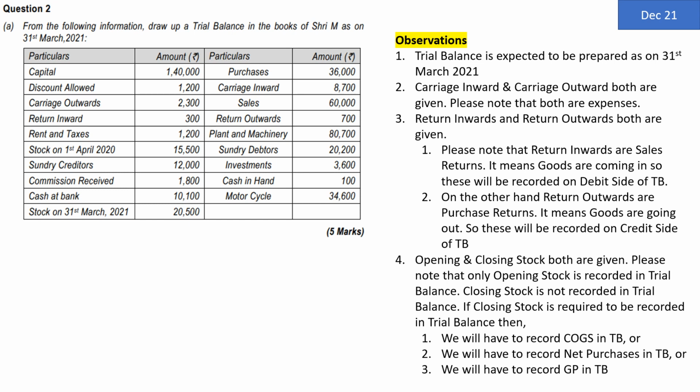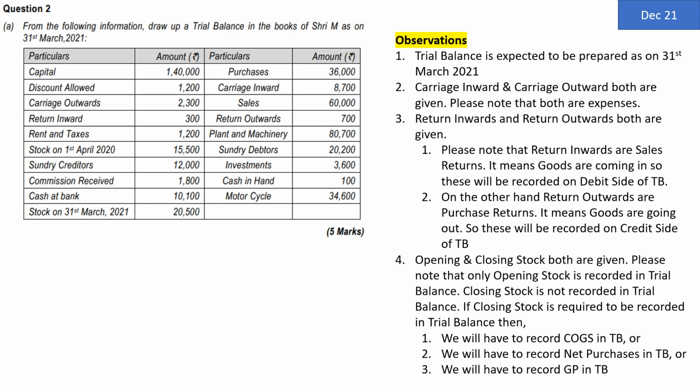If closing stock is required to be recorded in trial balance, then we will have to record COGS, that is cost of goods sold, in the trial balance. That means opening stock, add purchases, less closing stock. That's how we'll have to do that particular thing. That means opening stock cannot come, purchases cannot come, only closing stock will come and cost of goods sold will come in the trial balance. Or we will have to record net purchases in trial balance. That means the amount of purchases will be purchases minus purchase returns minus closing stock.